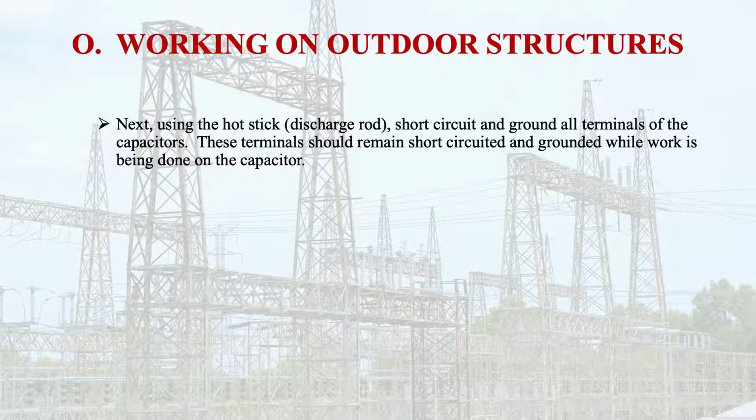Using the hot stick, short circuit and ground all terminals of the capacitors. These terminals should remain short circuited and grounded while work is being done on the capacitor to make it very safe.